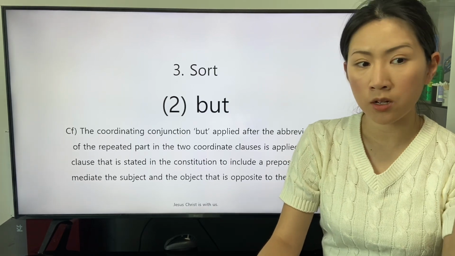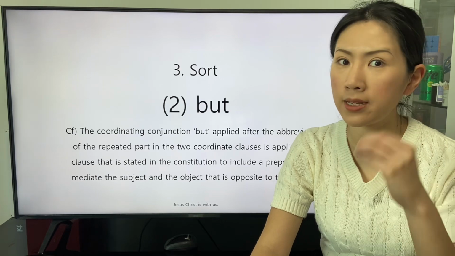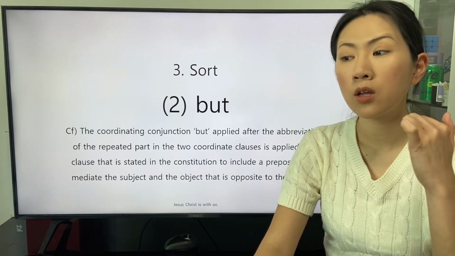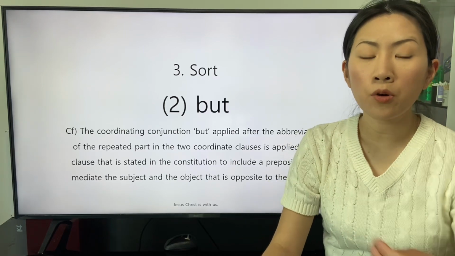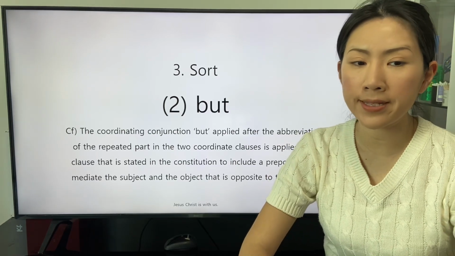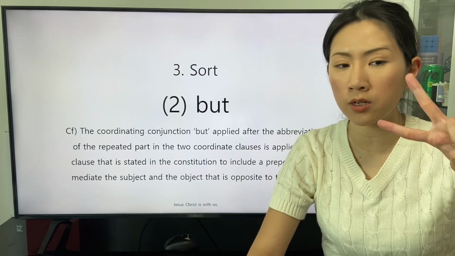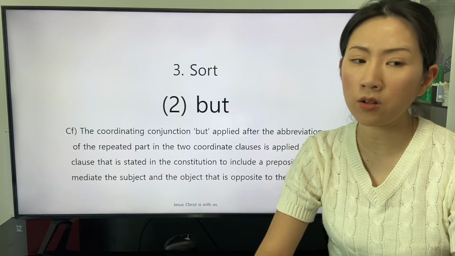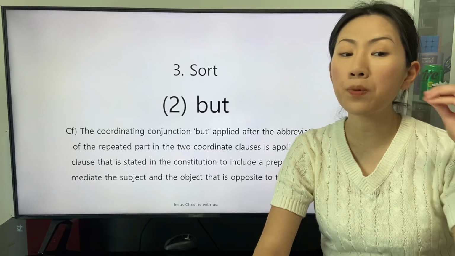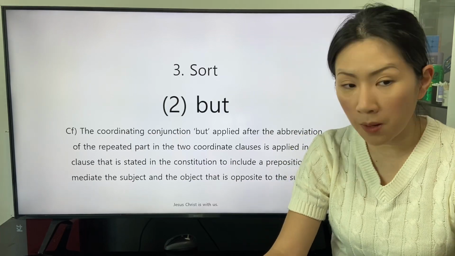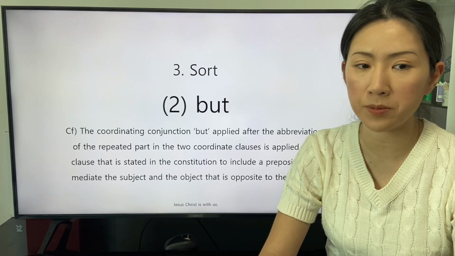The coordinating conjunction but is able to be applied as a preposition, that is one of the adverbs. The coordinating conjunction but applied after the abbreviation of the repeated part in the two coordinate clauses is applied in a clause that is stated in the Constitution to include a preposition to mediate the subject and the object that is opposite to the subject.